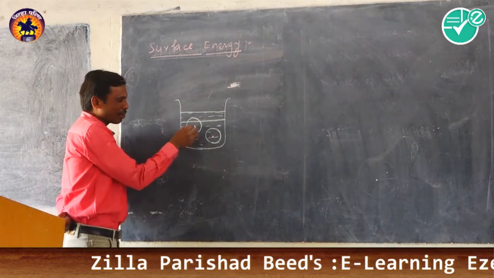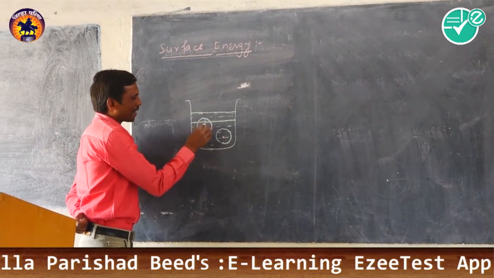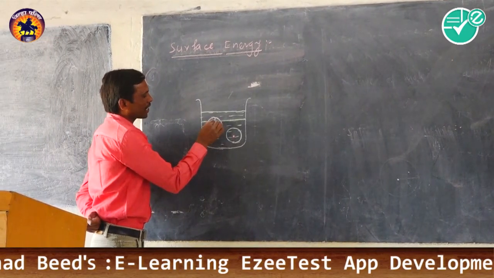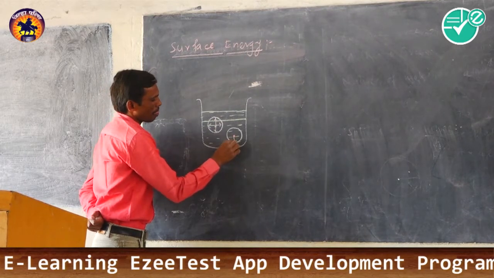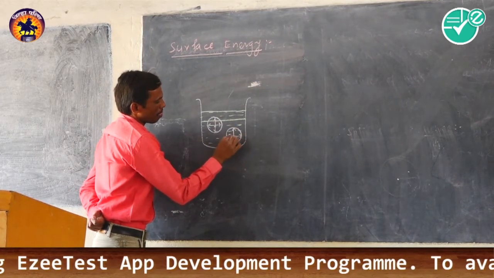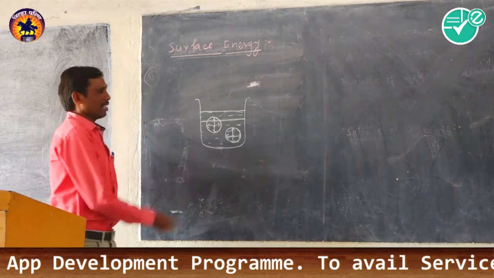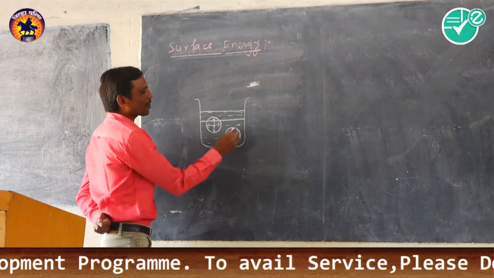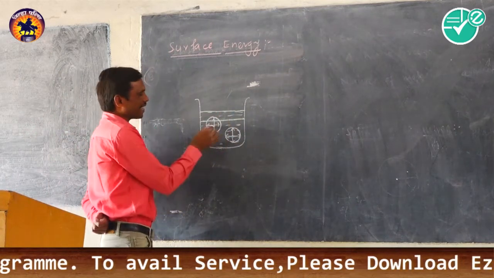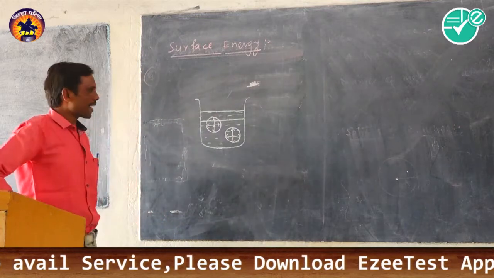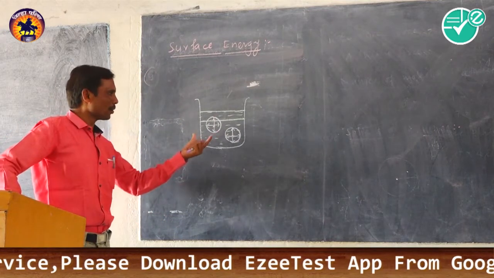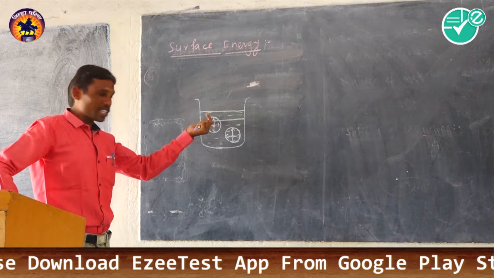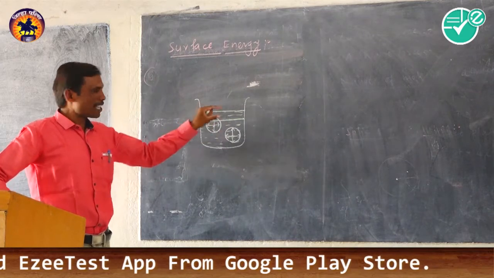So these molecules are equally attracted in all directions, so they do not experience a net cohesive force.